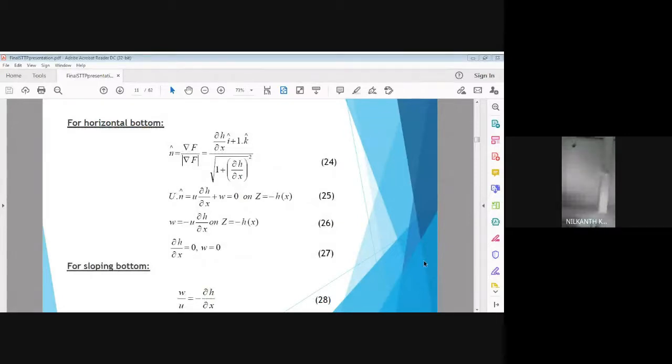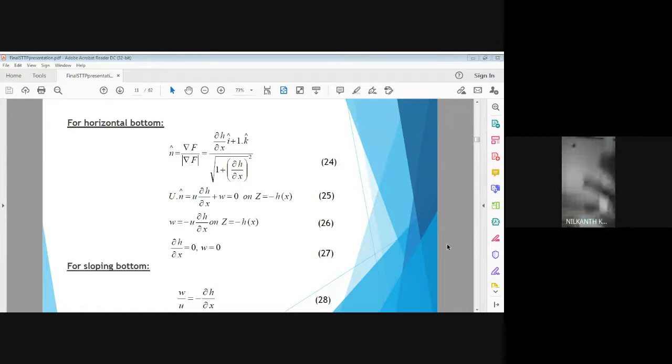So there are two possible cases. The seabed can be either perfectly horizontal, we can assume it, or it can be sloping. If it is totally horizontal, we can prove that the value of W is equal to 0, the vertical velocity component is 0. And if the bottom is sloping with the slope dou H by dou X, then we can take W is equal to U into dou H by dou X, equation 28. So note down these two equations.